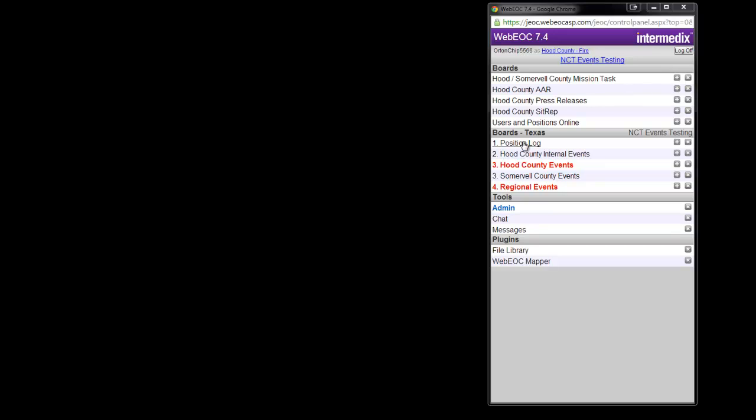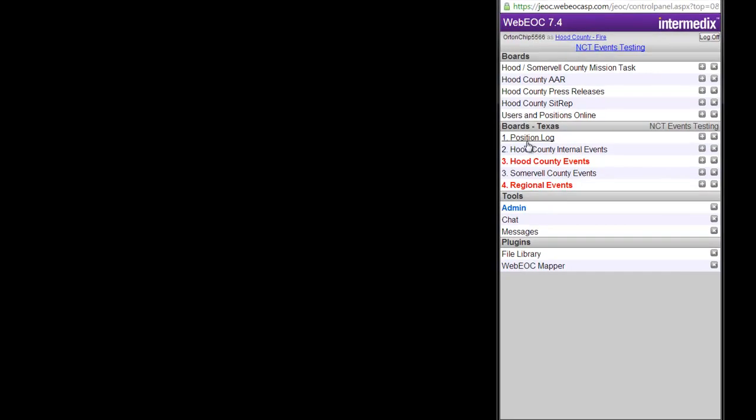So the unique thing about this is it's partitioned off for each position. So if I enter something in the position log from Hood County Fire, only people logged into Hood County Fire are going to see it. If I log into Hood County EOC Manager, that person won't see it. They'll see their own position log. The importance of this is when you're working shifts in a long event, so your first shift comes off, your second shift comes on, the person that logs into Hood County Fire can see all the previous stuff that you've done. They'll add to it, and then when the next shift comes on after that, you'll see 2 shifts worth of information. So let's do one of those.